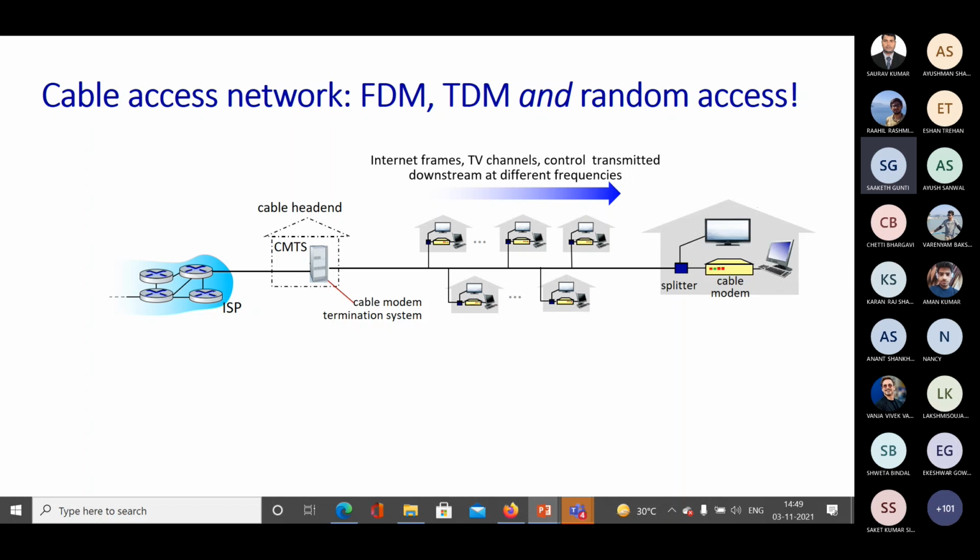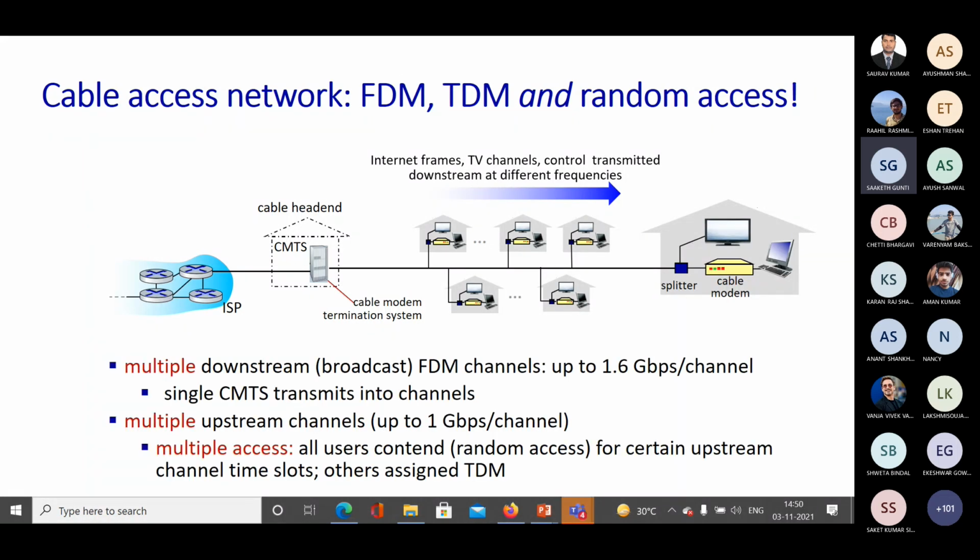If you remember from the first chapter, the cable access network uses FDM to transmit all of these different types of data: internet frames, TV channels, control data, sent at different frequencies. This is downstream data, not towards the cable head end.